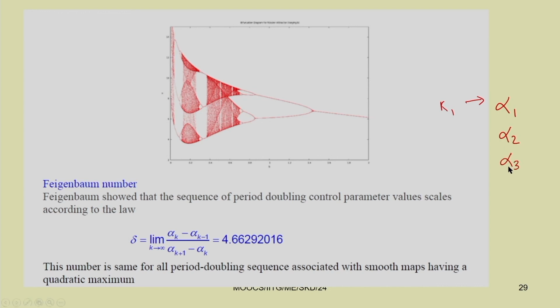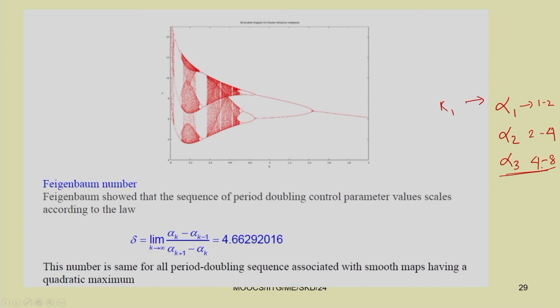Alpha 1 is when it changes from period 1 to 2, then period 2 to 4 is alpha 2, and 4 to 8 is alpha 3.